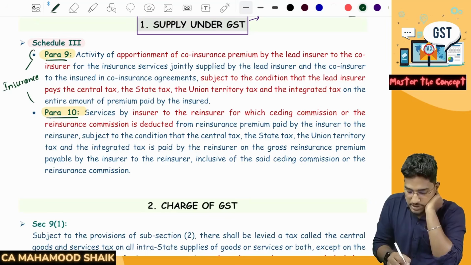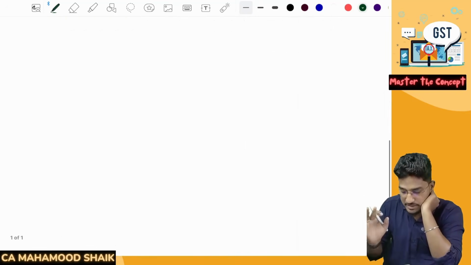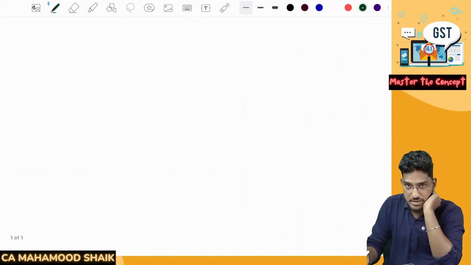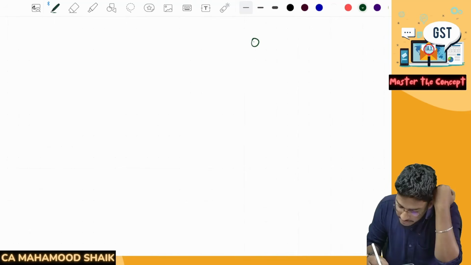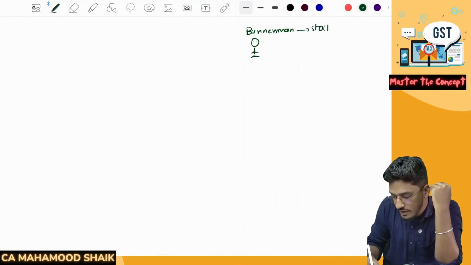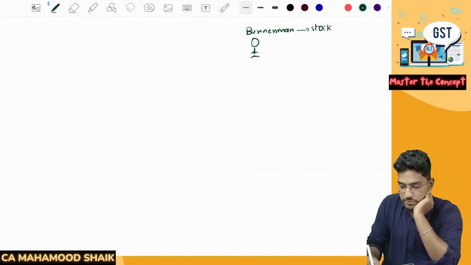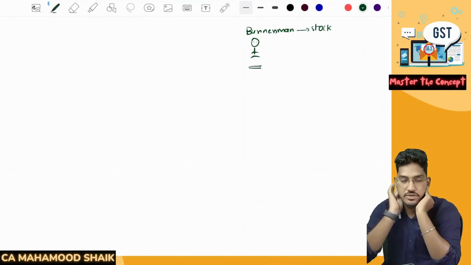First, I will try to explain para number 9. Certain insurance activities will be neither considered as supply of goods, nor supply of services. What are they? Say for example, there is an individual who is a businessman. I'm trying to explain para number 9 first. So there is a businessman. He is having a huge amount of stock. He is doing a very big business, lakhs and crores of business. Now he needs insurance coverage for his stock.